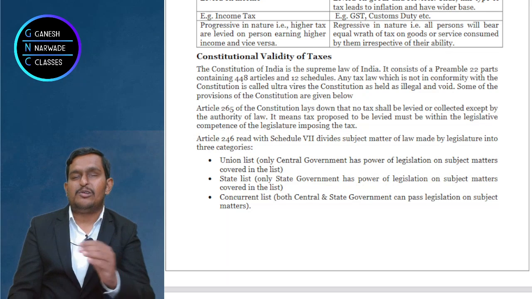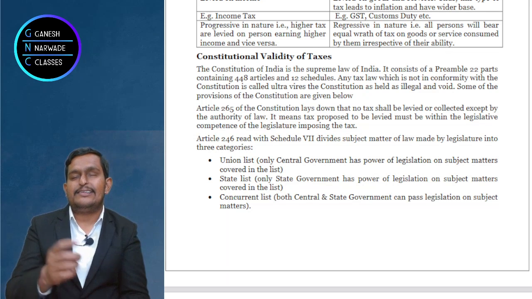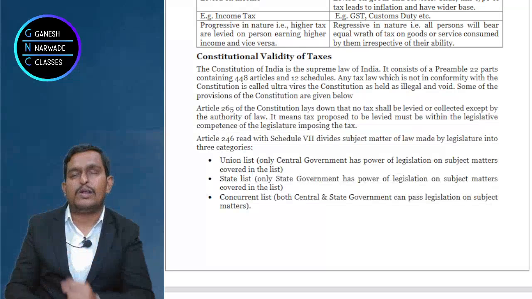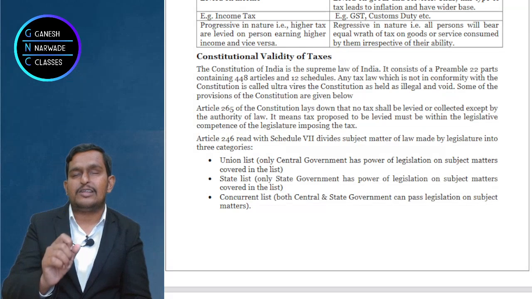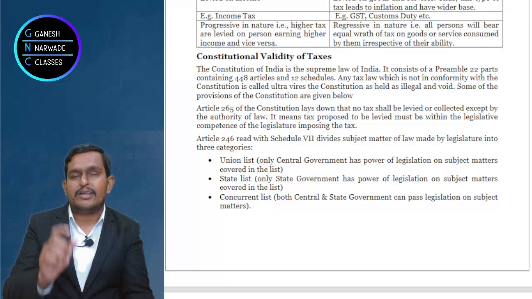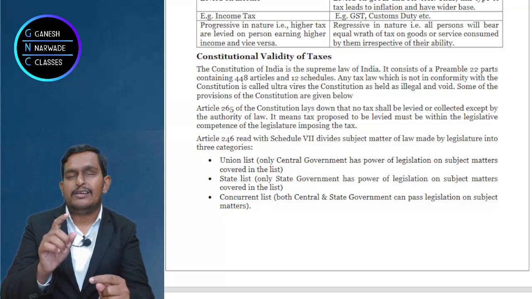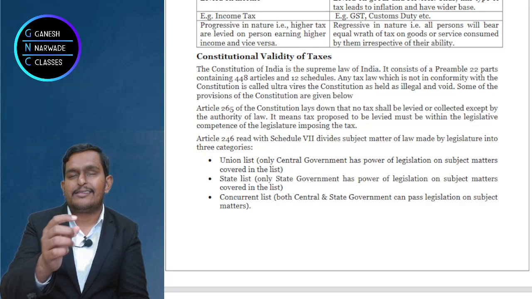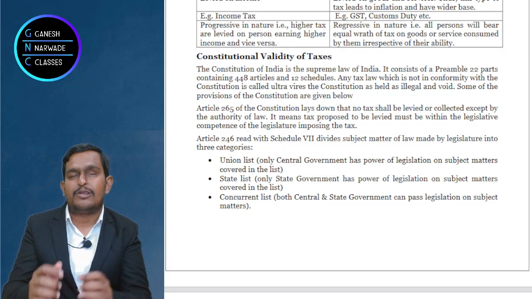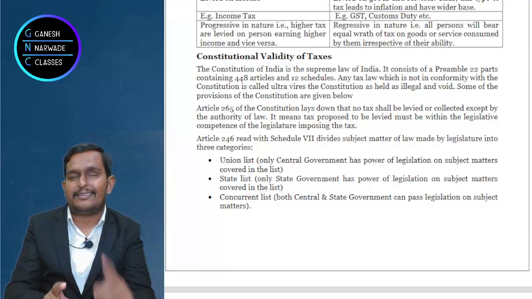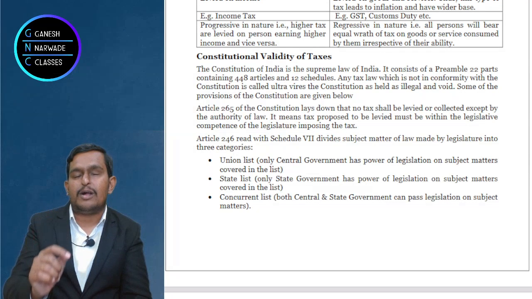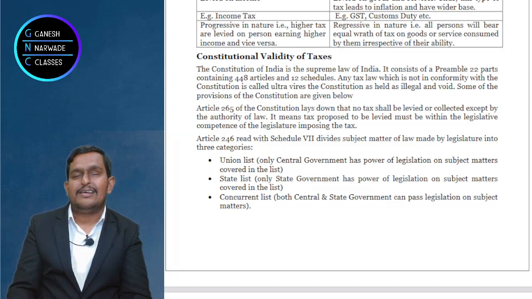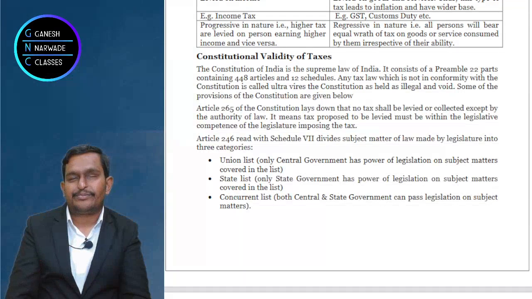So in the Constitution, what did we study? We studied that there are 12 schedules, 22 parts, 448 articles. We studied that no tax can be levied except with the authority of law, Article 265. Article 246 talks about the powers of state and central government to levy taxes: union list, state list, concurrent list. Article 254 says if there is any dispute between center and state, the central law will prevail. Correct? Now come to the next part, administration.